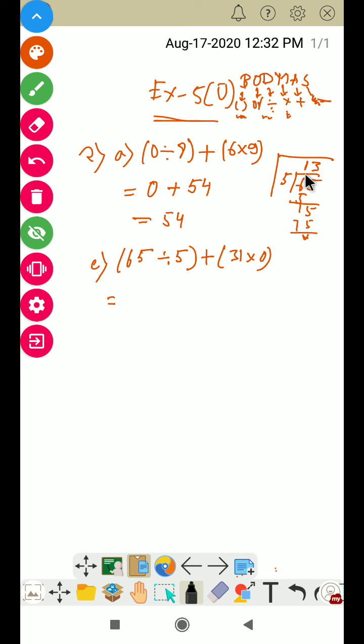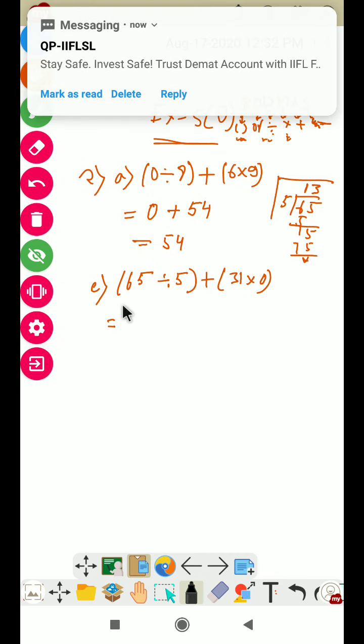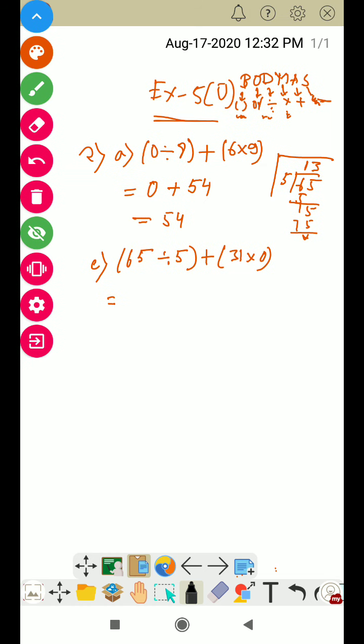So 13 fives are 65, so it is 13. If you multiply 13 into 0, it will always be 0, because anything multiplied by 0 is always 0. So the answer will be 13.